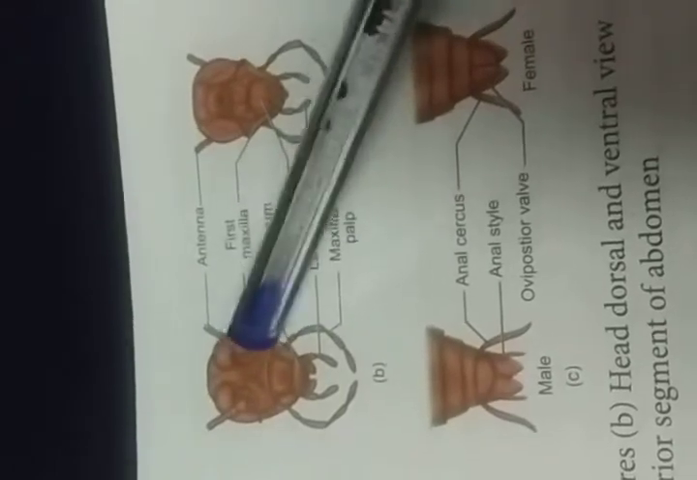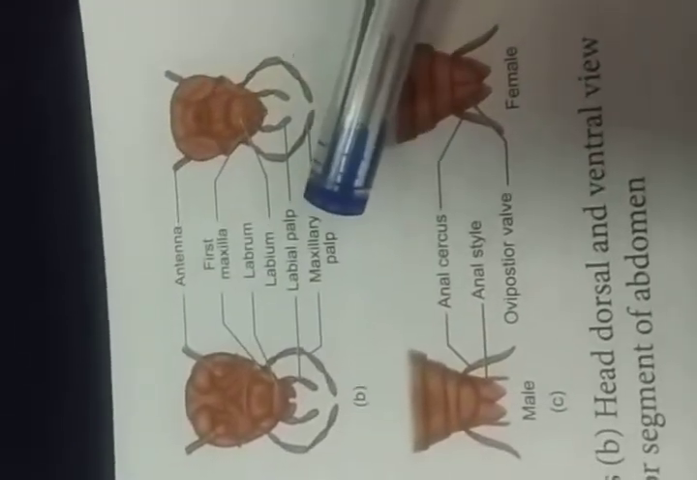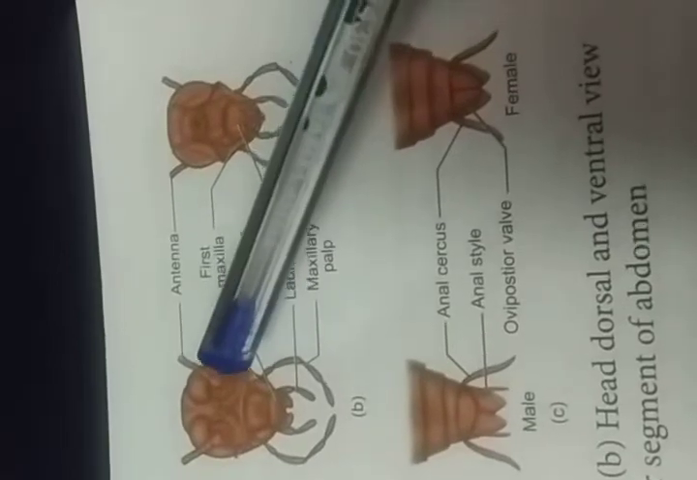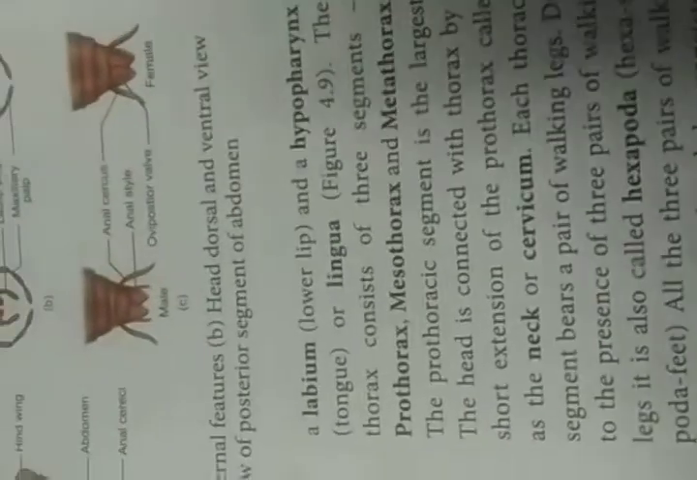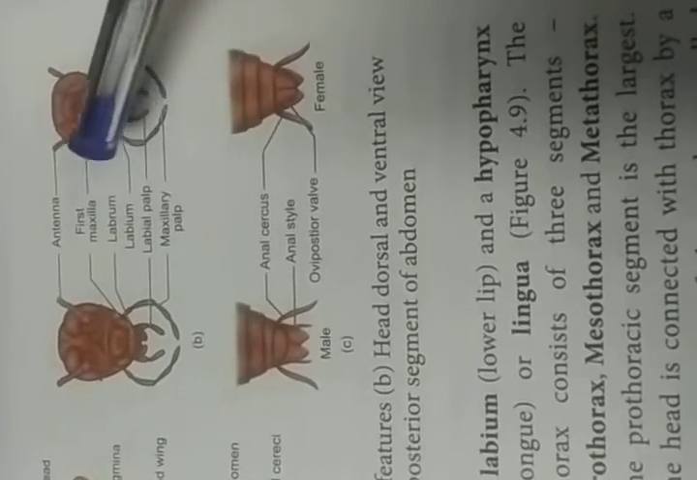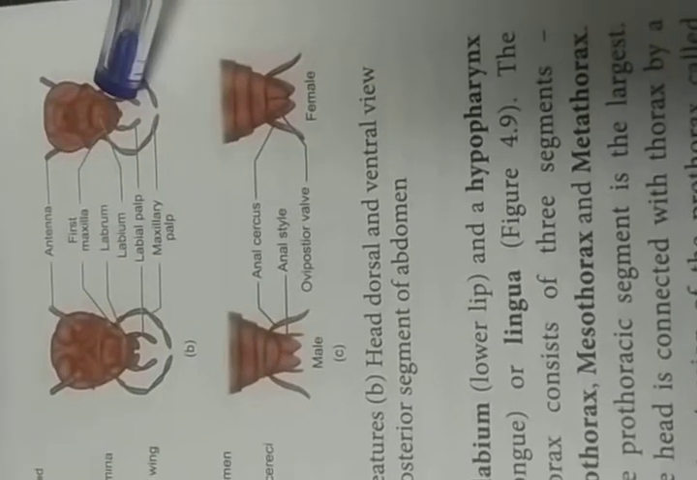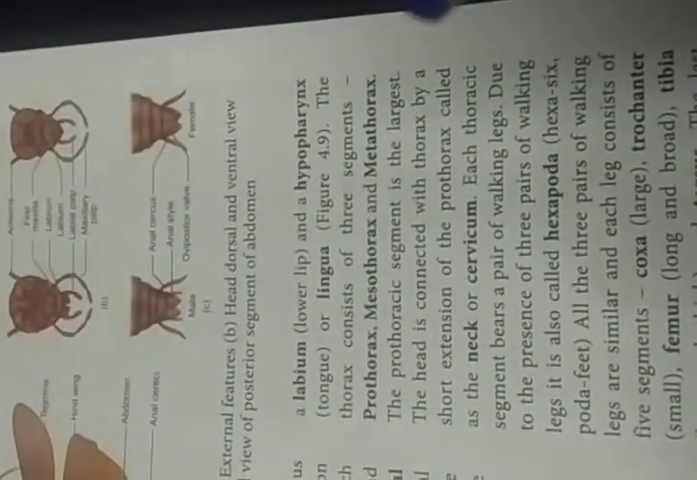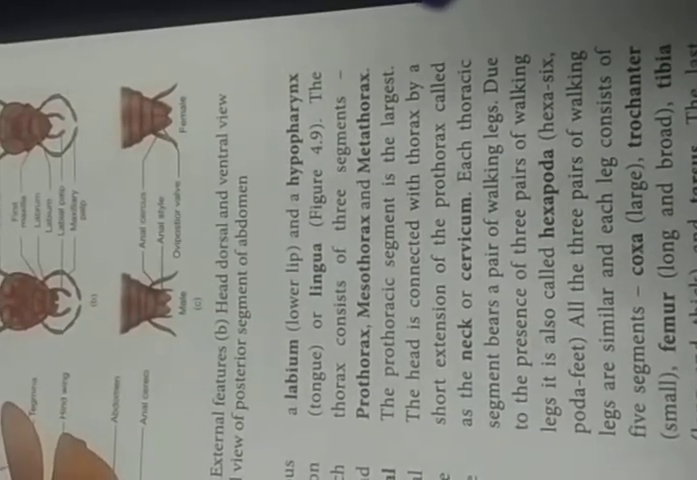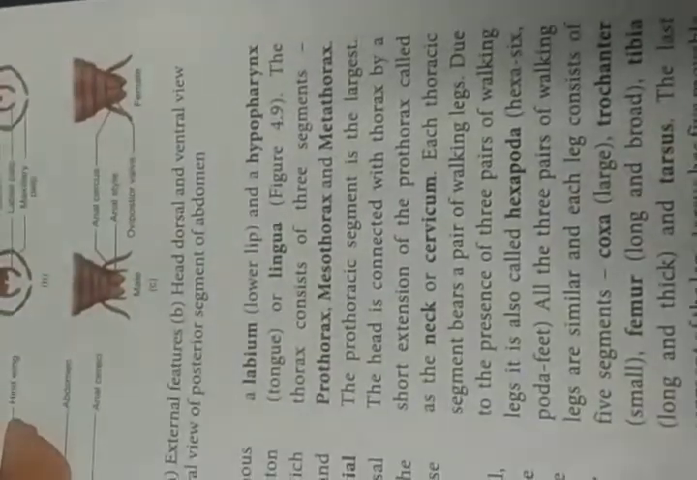In this part only, the mandible and a pair of maxillae are present. This is the first part, the mandible, and then the maxillae. And a labium. Labium means lower lip. Labrum, labium: upper lip, lower lip. Both the lips are present. And a hypopharynx, the tongue, otherwise known as hypopharynx or lingua. The thorax consists of 3 segments: prothorax, mesothorax and metathorax.